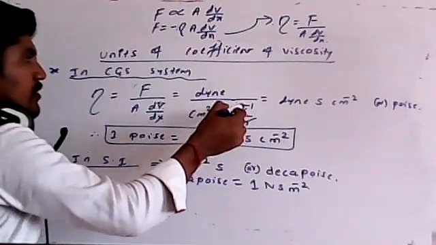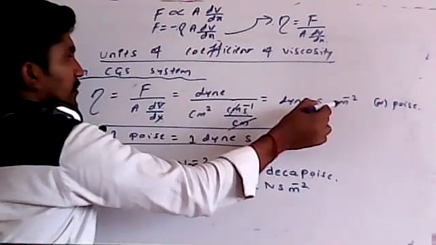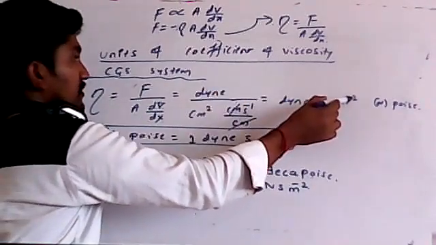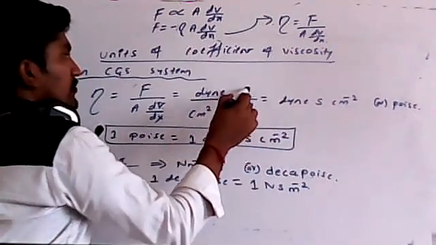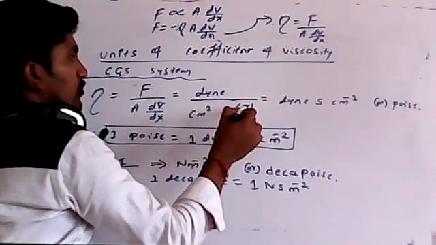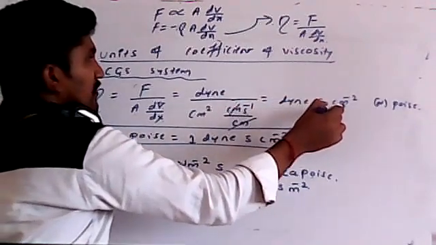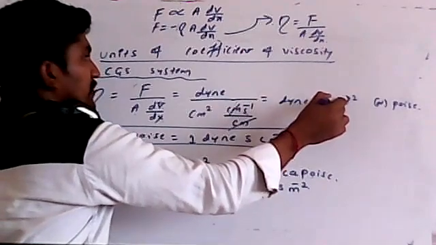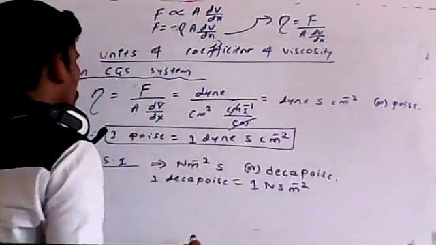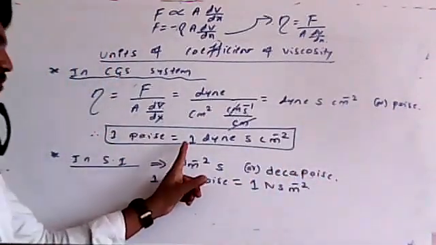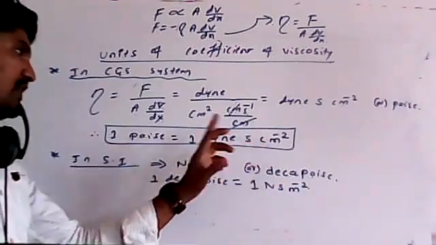Centimeter cancels, and when centimeter comes to the numerator it becomes per centimeter square, so that's why dyne second per centimeter square, or we can write it as poise. We already know the relation: one poise is one dyne second per centimeter square.